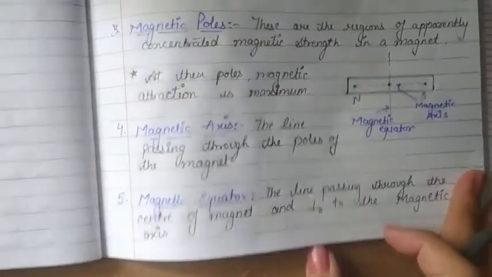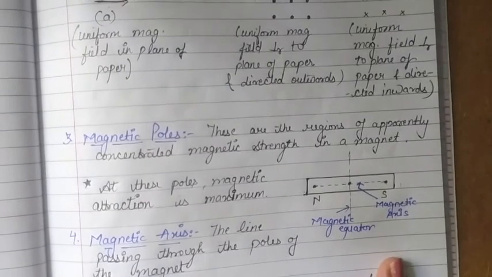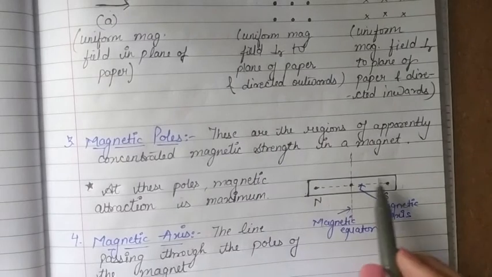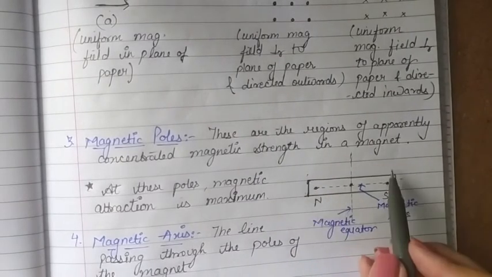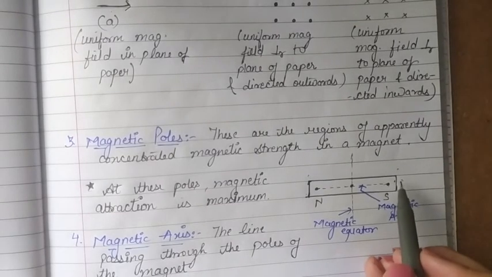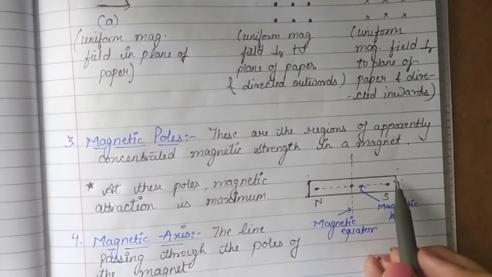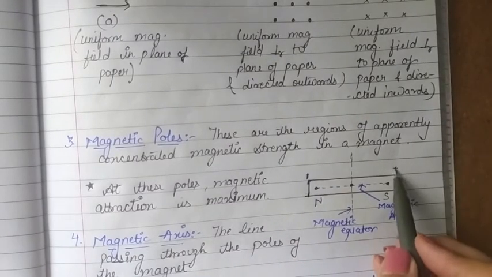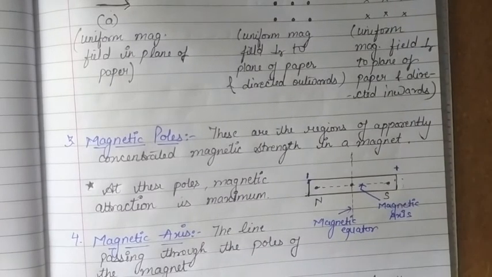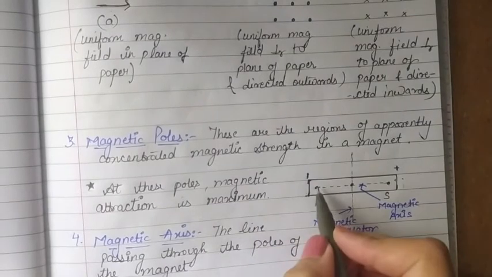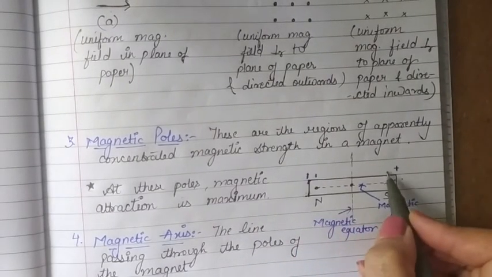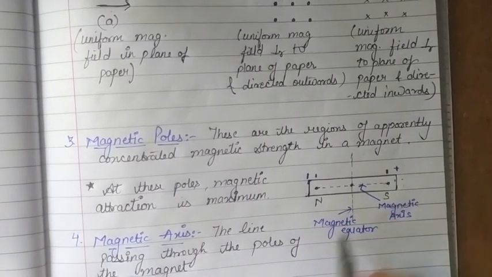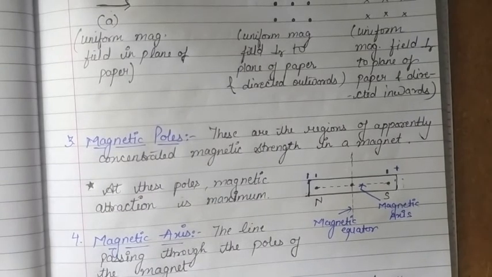After magnetic equator, there is one more term called magnetic length that we have to understand. If we have this magnet, then the total length of the magnet from one geometrical end to the other geometrical end is called the geometrical length of that magnet, while the distance between the north and the south pole of the magnet is called the magnetic length of the magnet.